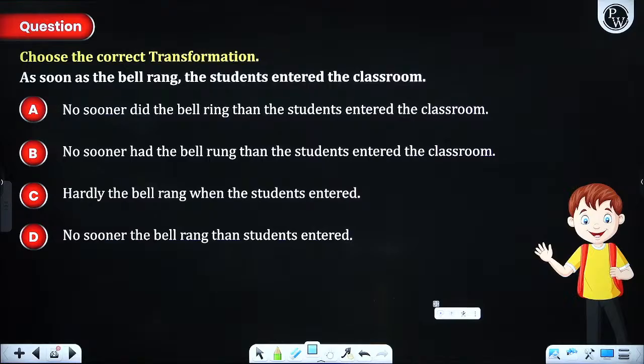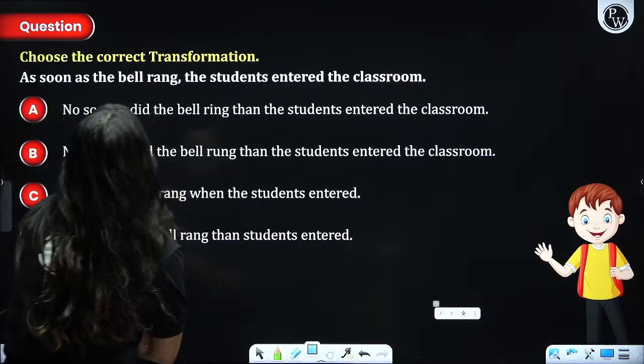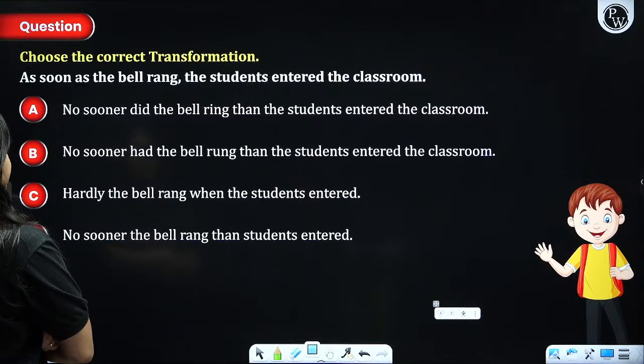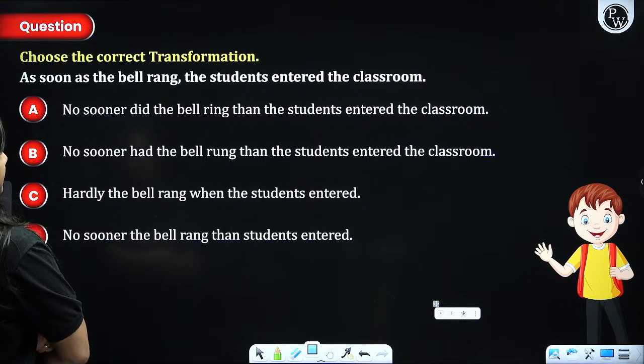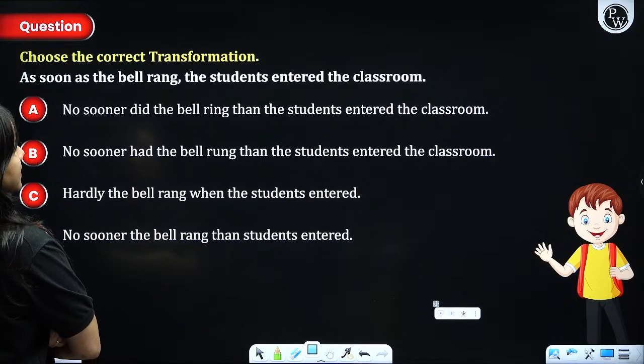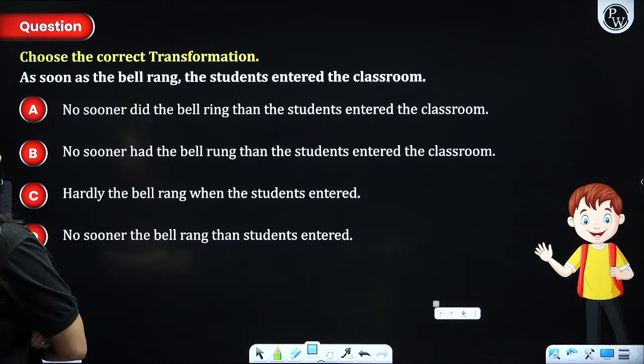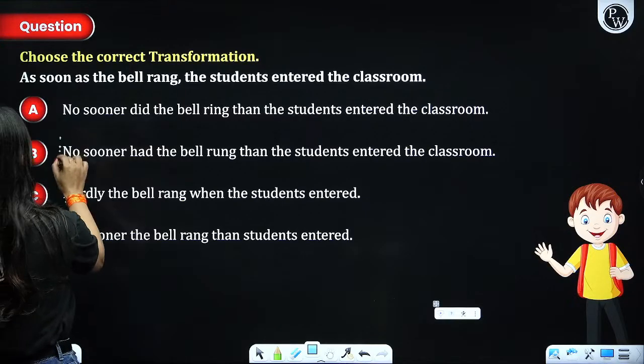Let me know, guys. So no sooner did the bell ring, then the students had the bell rung, then the students entered the classroom.